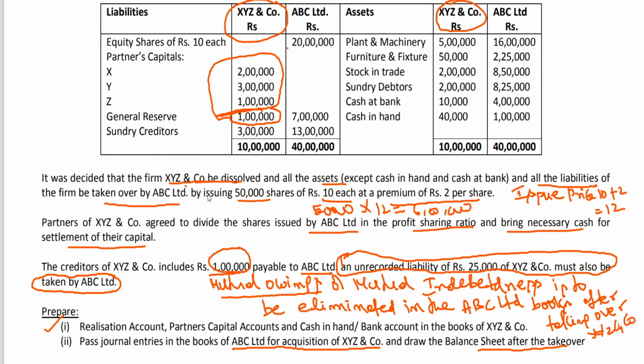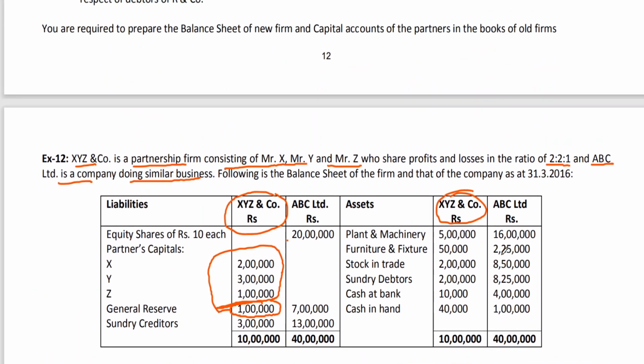You can see here, partners agree to divide the shares issued in the profit sharing ratio. What is the profit sharing ratio you have seen here? 2:2:1.